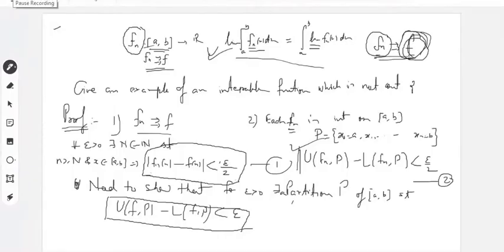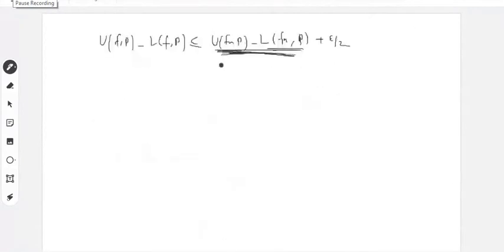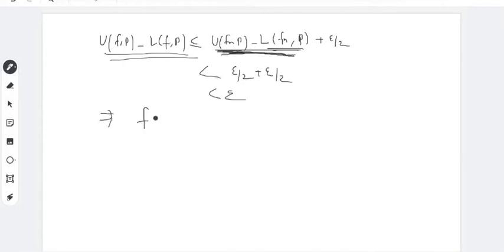Use this relation here. So this will be strictly less than epsilon by 2 plus epsilon by 2, that is less than epsilon. So therefore, this shows that this limit function is Riemann integrable. So this implies that this f is R integrable on this AB.